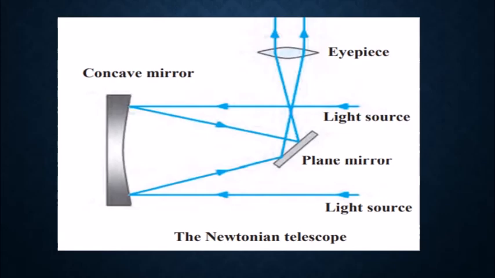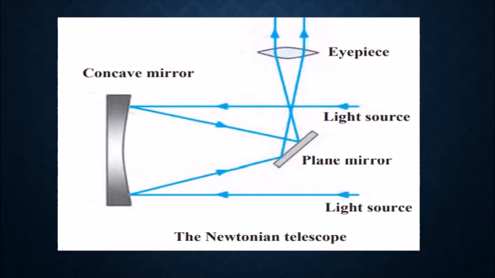The Newtonian telescope receives the light rays coming from space, and these rays are reflected by the concave mirror present inside the telescope. Before these reflected rays converge at the focus, they are deflected again by a small plane mirror. As a result, they get focused at a point lying on the perpendicular to the axis of the telescope. They pass through the eyepiece and we get a magnified image of the source.